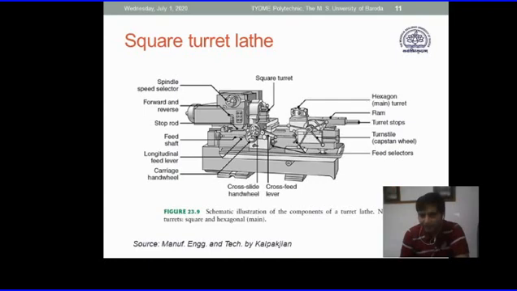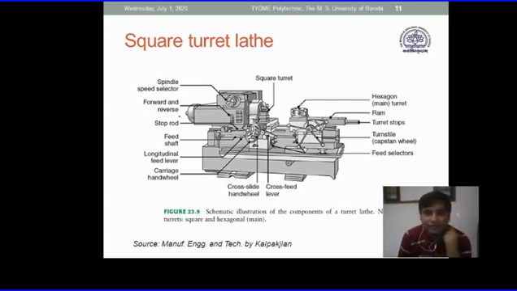Thereafter we have a rack and pinion mechanism for forward and reverse movement of the turret. The second important change in this machine is the rod feed mechanism.